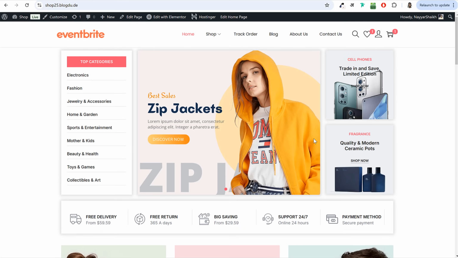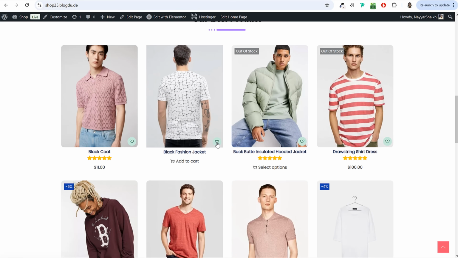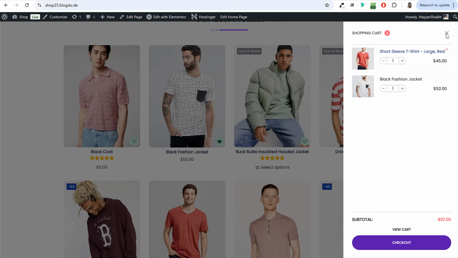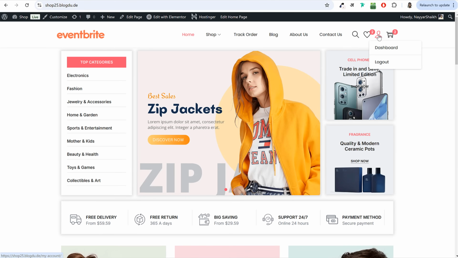They can also do this from the shop page or from the home page. Whatever product they like, they can click on this heart icon and this product will be wish listed. They can also add the product to the cart right from here. They don't have to open the page. All right. And they can always go to this page.